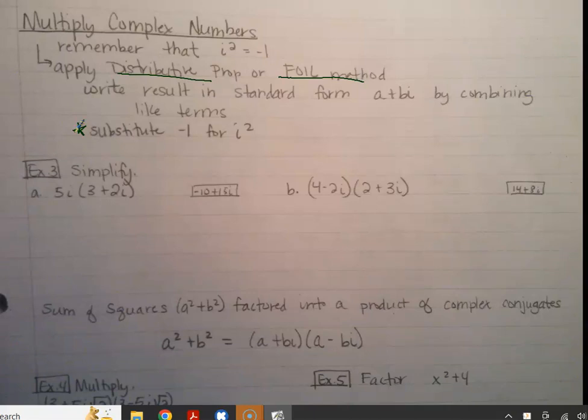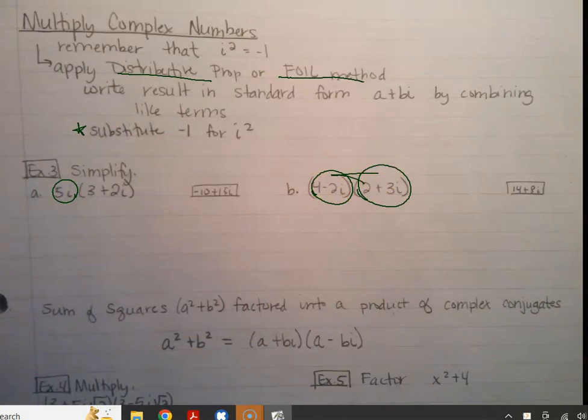Okay, so let's look at this one. Here we have one term, which is called a monomial, times a two-term number, or a two-part complex number. So this is where we would distribute. This one, we have a two-term number times another two-term number, so two binomials, and that's when we would FOIL. It depends on what you have. If you can distribute, distribute. If you need to FOIL, then you FOIL.